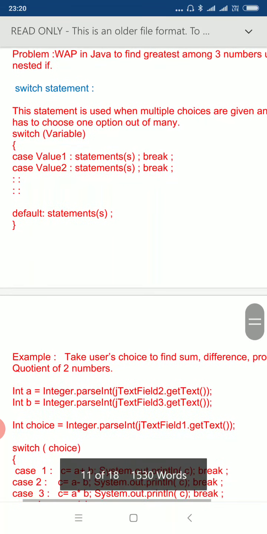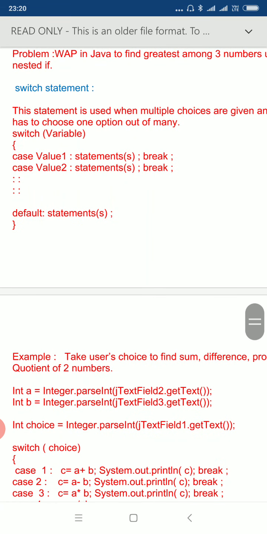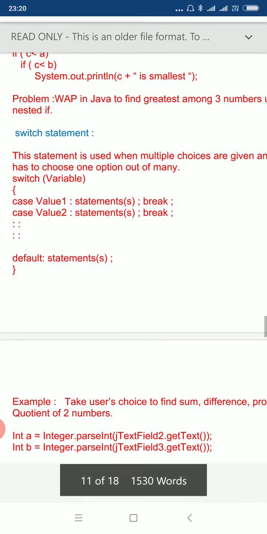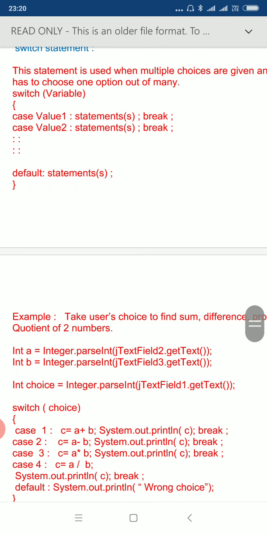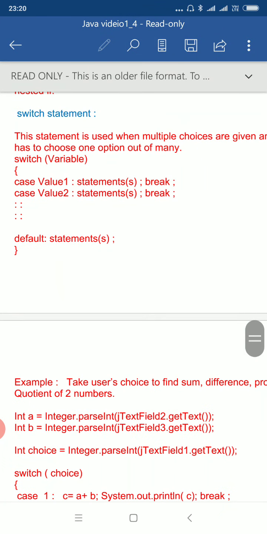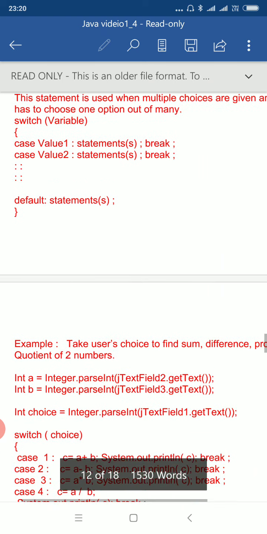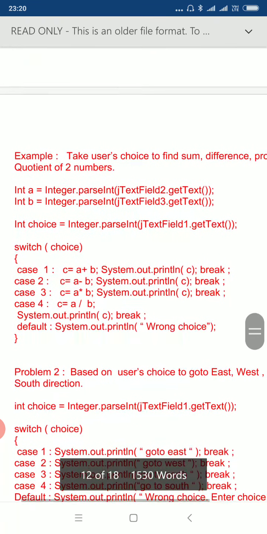Next is the switch statement. The purpose of the switch statement is to select different cases based on the value of a variable. As you can see in the syntax, we are using switch variable and then followed by multiple cases. So based on the value of the variable, a particular case is performed. So let's explain it through an example.